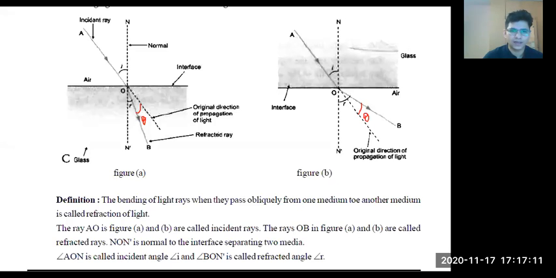No, not the emergent ray, right? I'm talking about the angle, right? That is called the angle of deviation. Okay, angle of deviation. Think about it now.